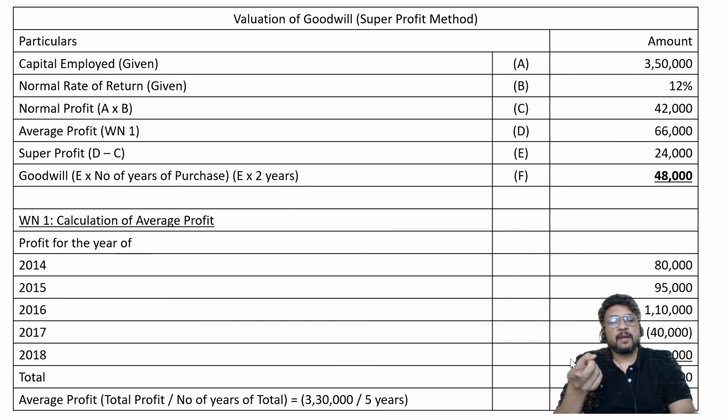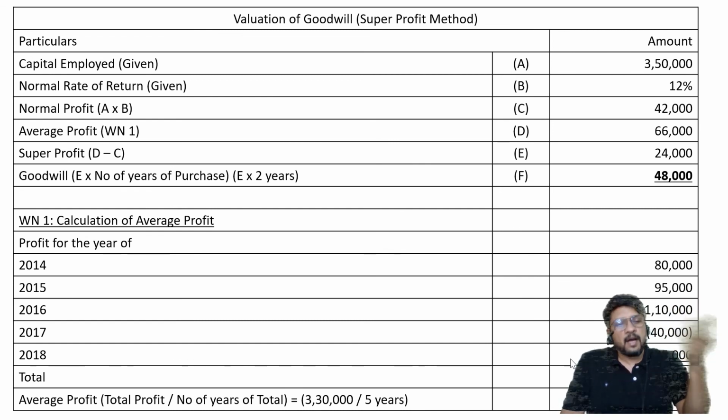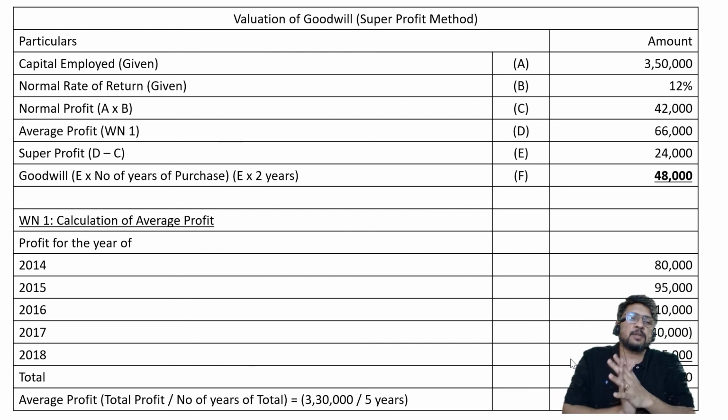Multiply the super profit by the number of years of purchase, which otherwise are required to be invested for hard work, the earnings of blood and sweat. How many years would you have to work on your own to be able to earn this much profit? At least 2 years of blood and sweat. Don't do that much work, come join us, and start taking the benefit from now. Then you are saving those 2 golden years of your life by joining us. So you will have to pay us goodwill.